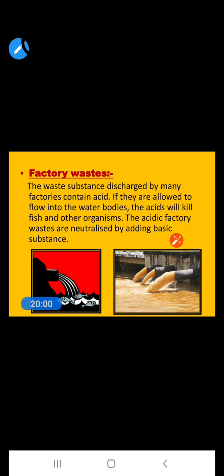Before discharging into water bodies, first of all, we treat that water with a base to neutralize its acidic nature, because if we discharge that acidic water into the water bodies, then the fish which survive in the water will die. That's why we treat it before discharging.